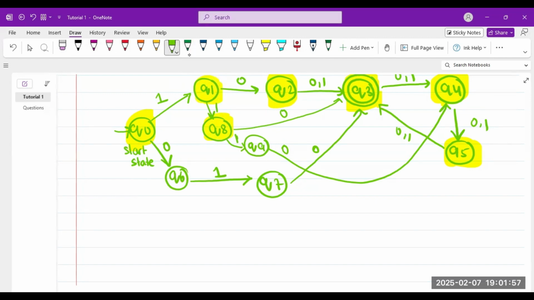Q9 says कि अगर ट्रिपल 1 के बाद एक और 1 आ जाए तो मैं एक और 1 आने का ये कह सकती हूँ कि अब मैं 3 1s हो चुके हैं। तो मैं 3 1s होने के बाद मैं ये कह सकती हूँ कि I made one mistake. That if I get triple 1, so I can just say I'm back at the start state. That if this is catering sigma sigma star. That if I have triple 1s, then I go back to the start state. That I am back where I started from.